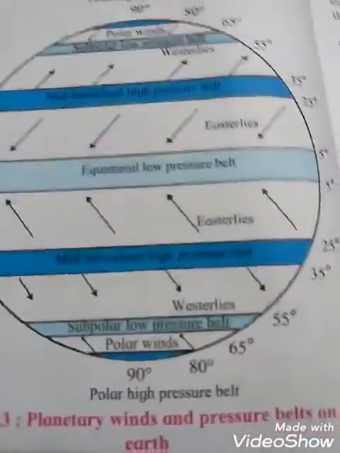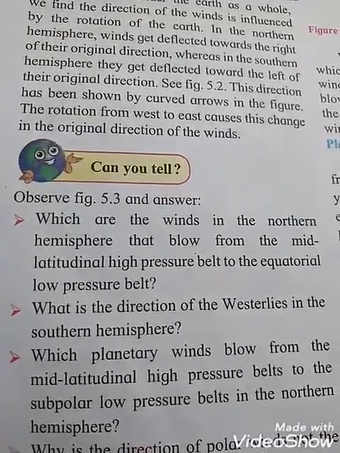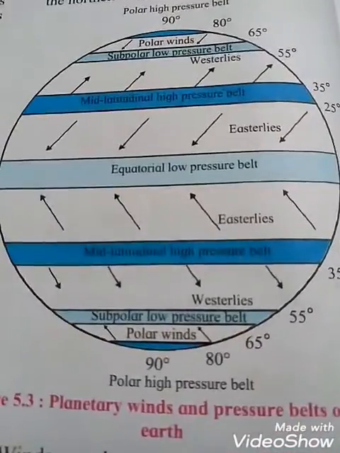Observe figure 5.3 and answer. Figure 5.3 shows planetary winds and pressure belts on the earth. Which winds in the northern hemisphere blow from the mid latitudinal high pressure belt to the equatorial low pressure belt? See this figure.